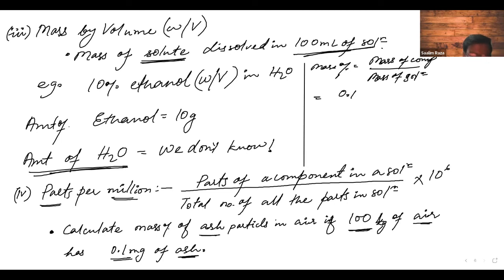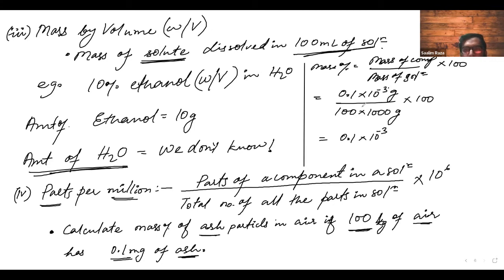So this will be 0.1 into 10 to the power minus 3 grams upon how much? 100 kg. If this is in grams, then the denominator should also be in grams. So we will multiply by 1000 because we have kg here, this will be grams, into 100. Now write this: 0.1 into 10 to the power minus 3, and this is 10 to the power minus 3. This will be equal to 10 to the power minus 6, and this 100 will cancel out this 100. Wait a second, sorry.